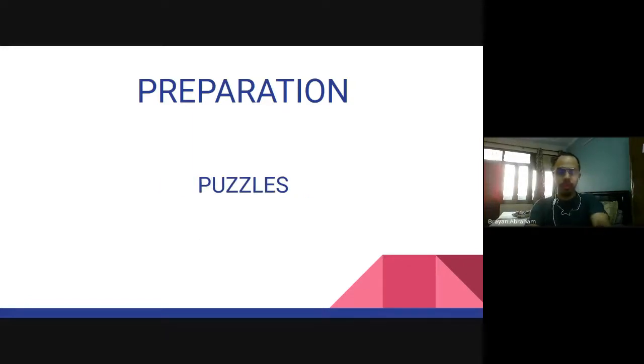And then come the puzzles. So there are some companies like Ion Trading or ZS Associates who will be asking you puzzles. These puzzles can be riddles or problem solving. There is a particular type of question that they sometimes ask, which is called guess estimate questions, or guesstimate questions. These questions don't have any right answer.